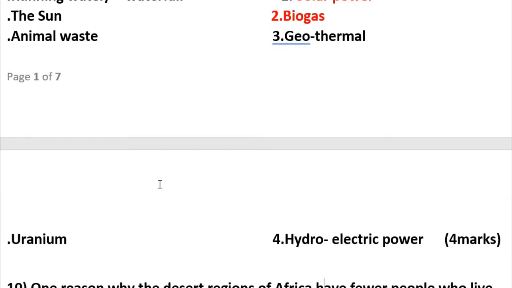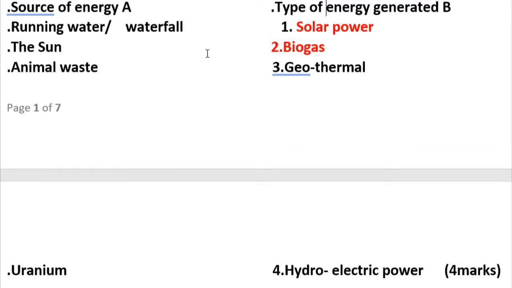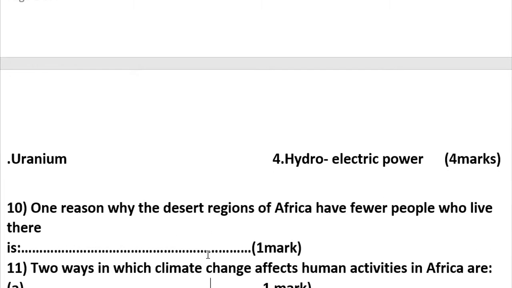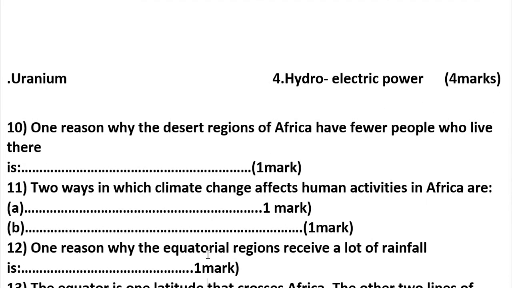question number 9, where we have uranium. Uranium comes there on geothermal. Uranium, do you know, with geothermal. Are you there? And that running water which is up, let me show you. This running water may help us to get what we call hydroelectric power. Okay, are you there? Let me think that you understand this content better. Thank you so much. Let's go to question number 10.